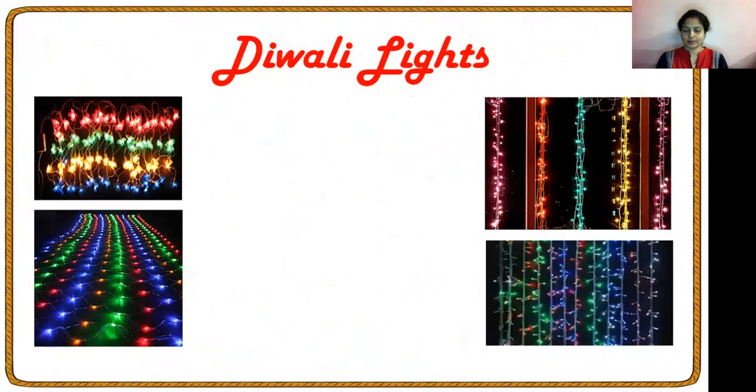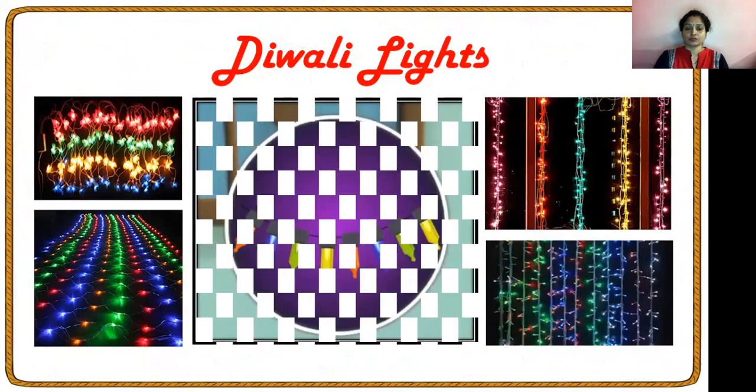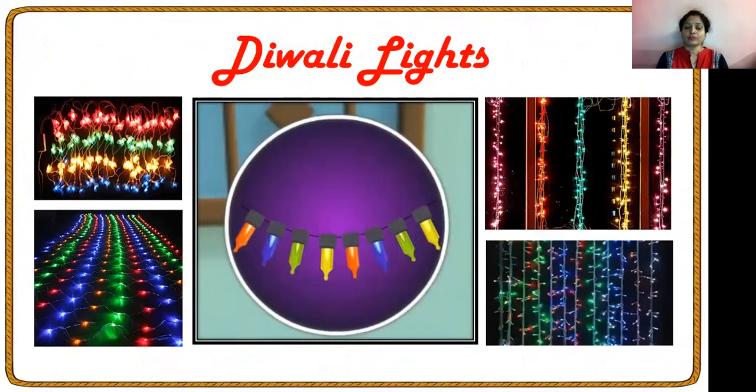what you can see in the picture? What are these things? These are Diwali lights. Can you see the pattern of colors? Yes, we can. So today what we will do, we will draw these kinds of Diwali light with the help of our finger impression, or we can say thumb impression. Can you see the pattern over here?